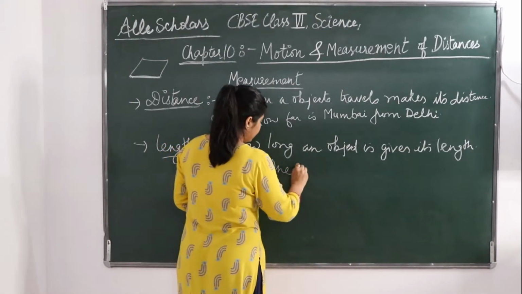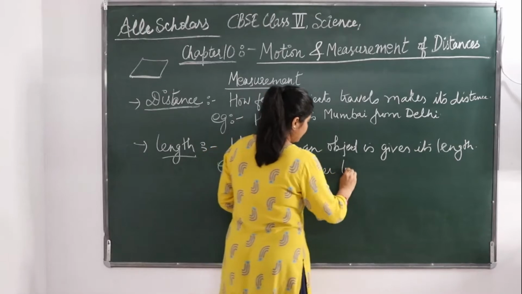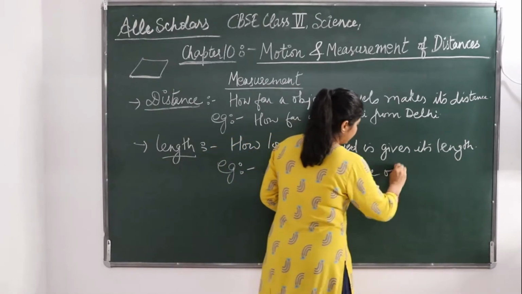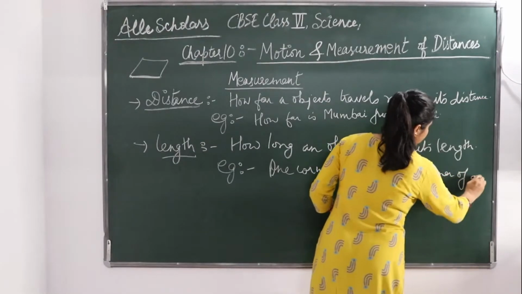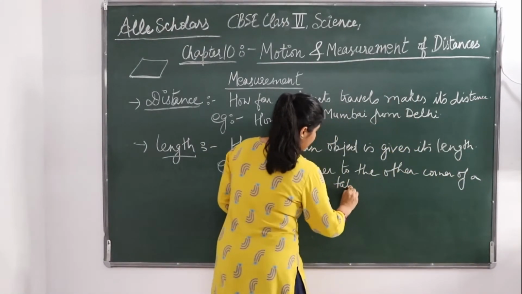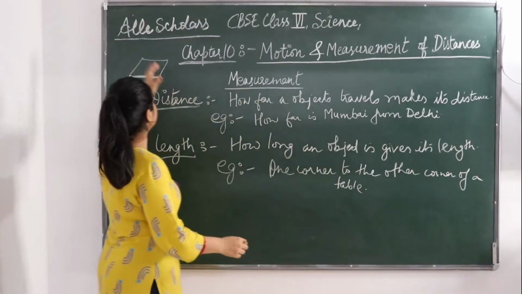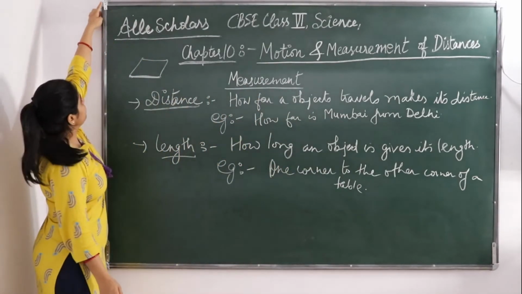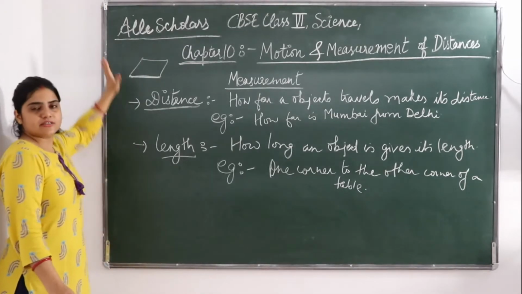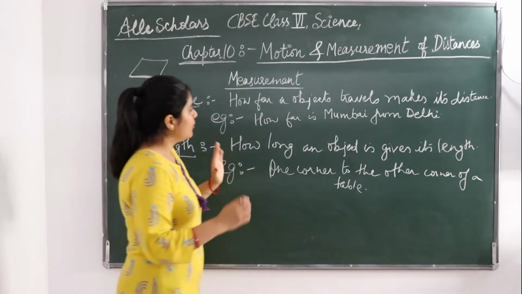Similarly, if you are asked about the length of this board, you have to measure from this corner to this corner. This is going to give you the length of the board.